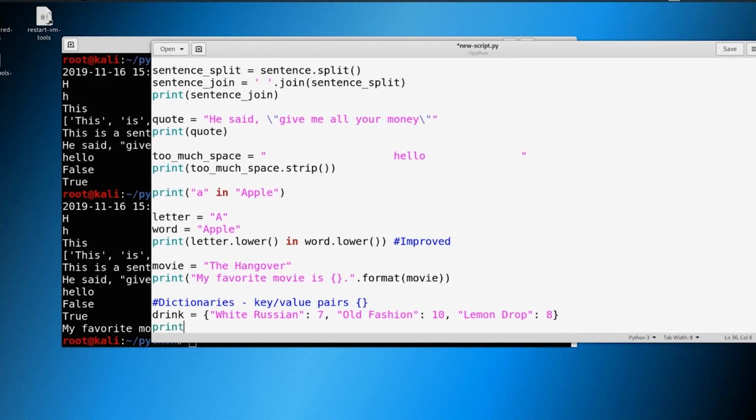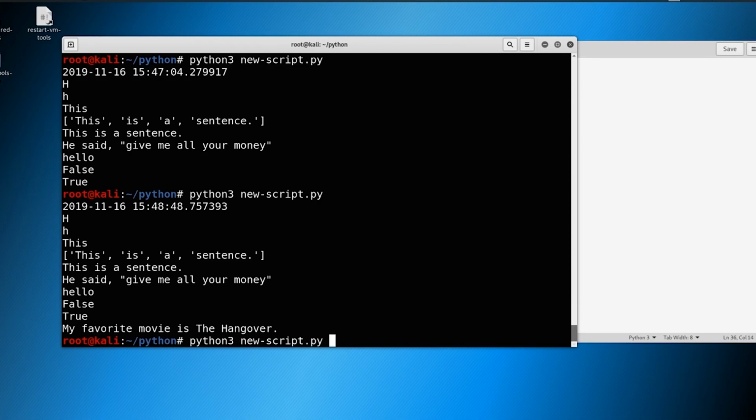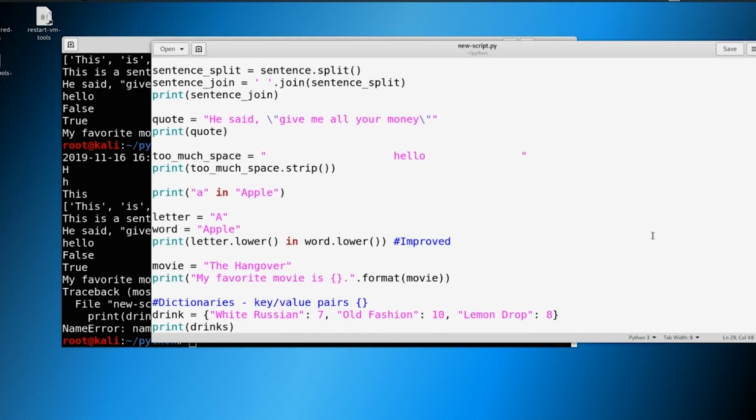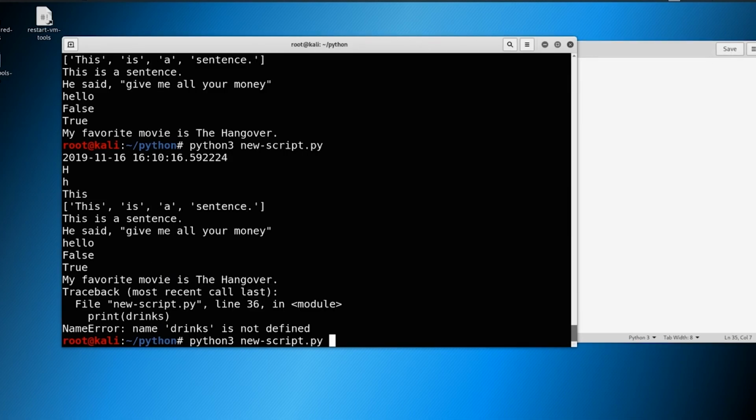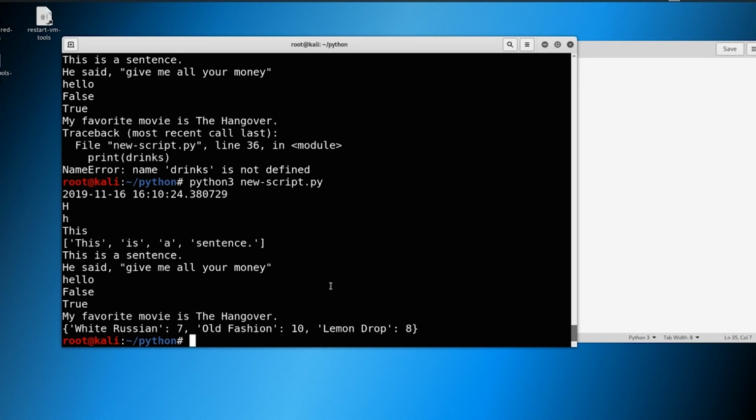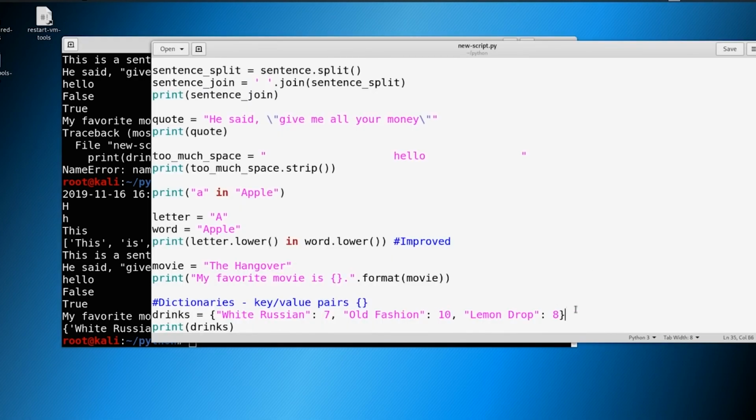So if you were to print out drinks, we would return our dictionary. So let's do that. If I would make this the correct syntax, this would work very well for me. I am human after all. So you see here, White Russian 7, Old Fashioned 10, Lemon Drop 8. What you can note here is that the drink is your key and your price is your value. So you have your key value pair here. Key value, key value, key value.